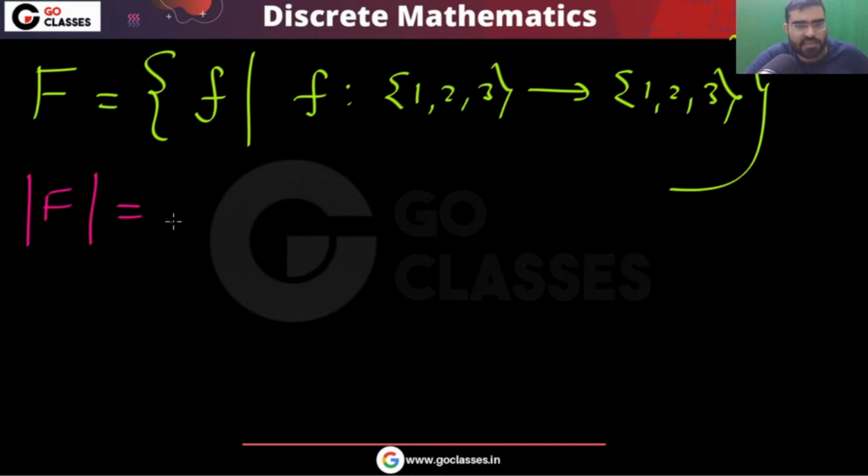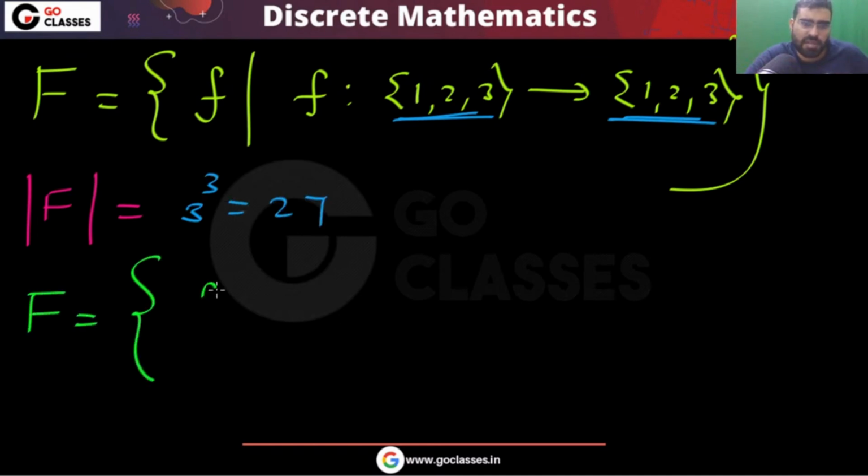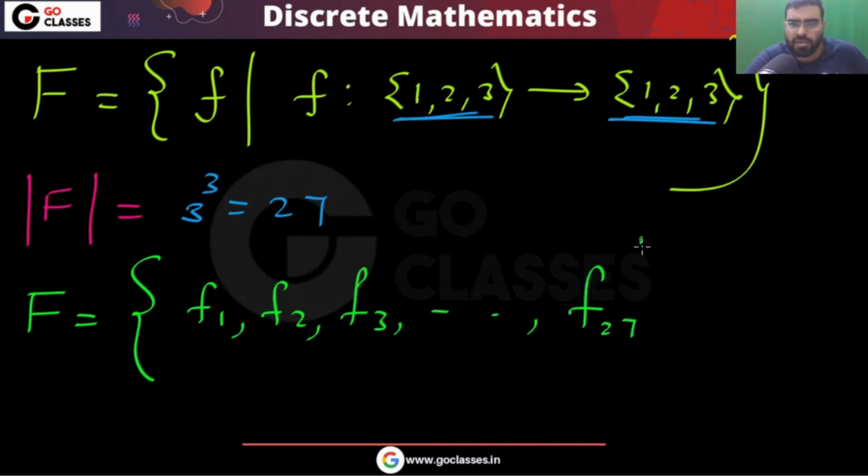How many functions are there? The number of functions from a 3-element set to a 3-element set is 3 power 3, that is 27. So in this set there are F1, F2, F3, and so on up to F27.